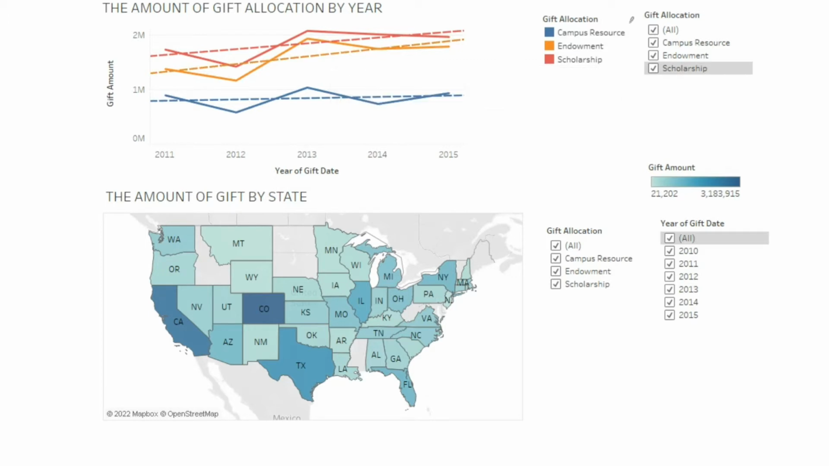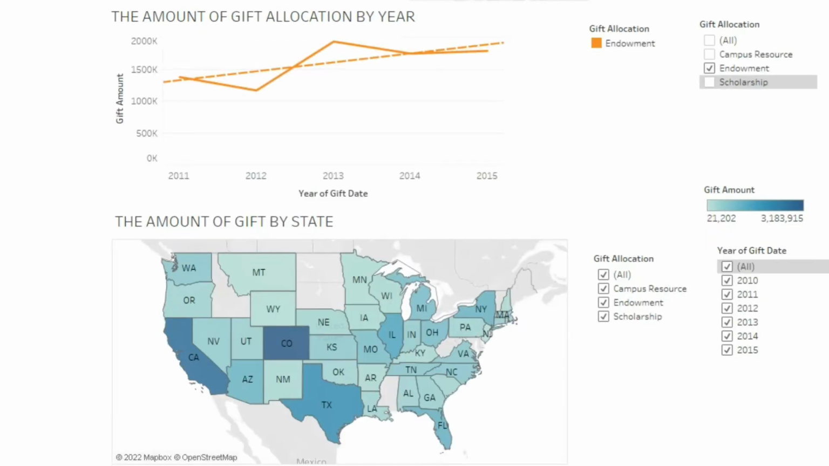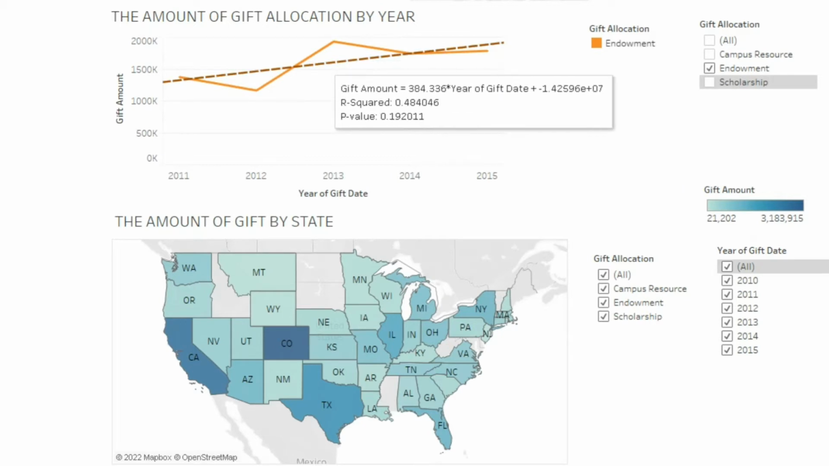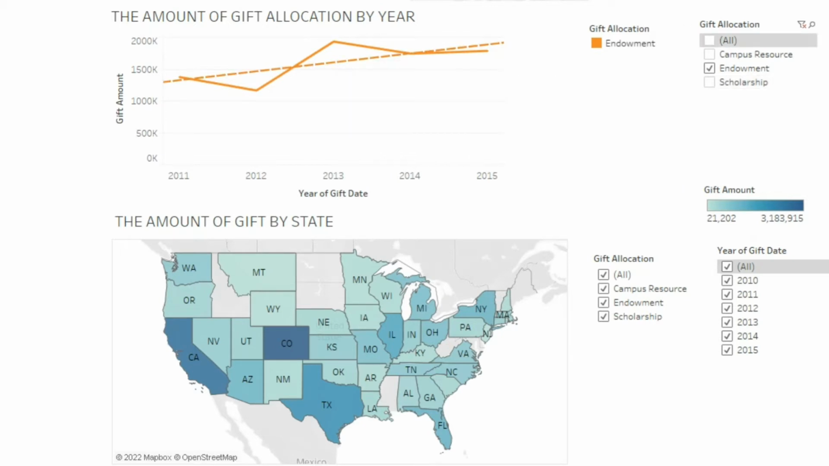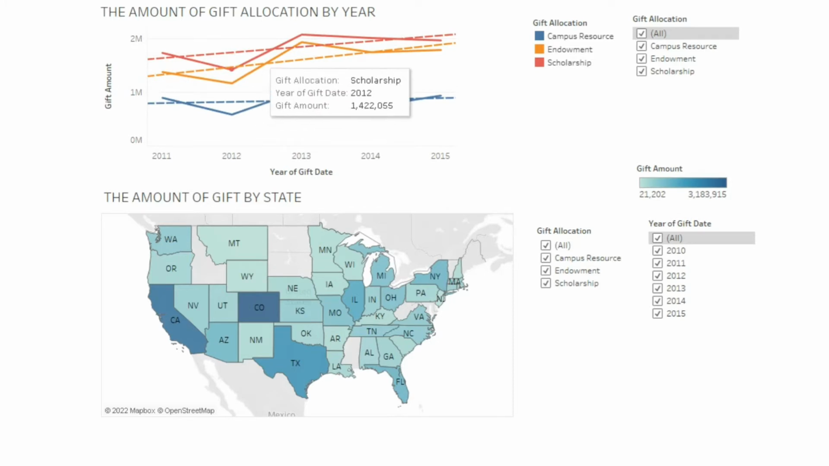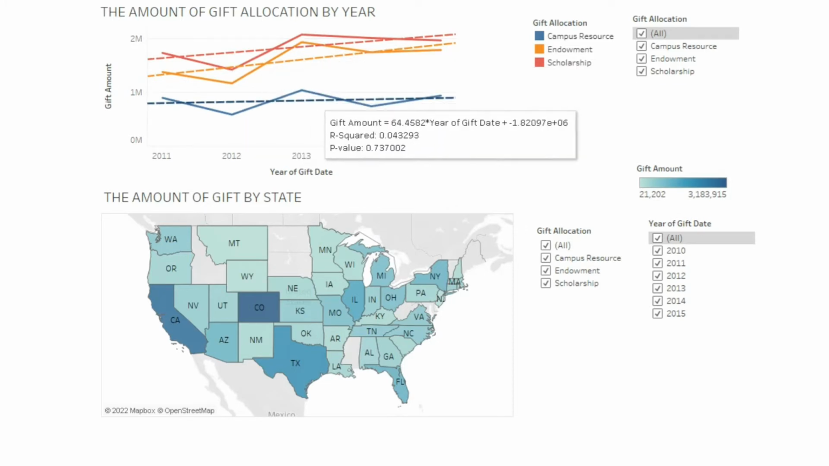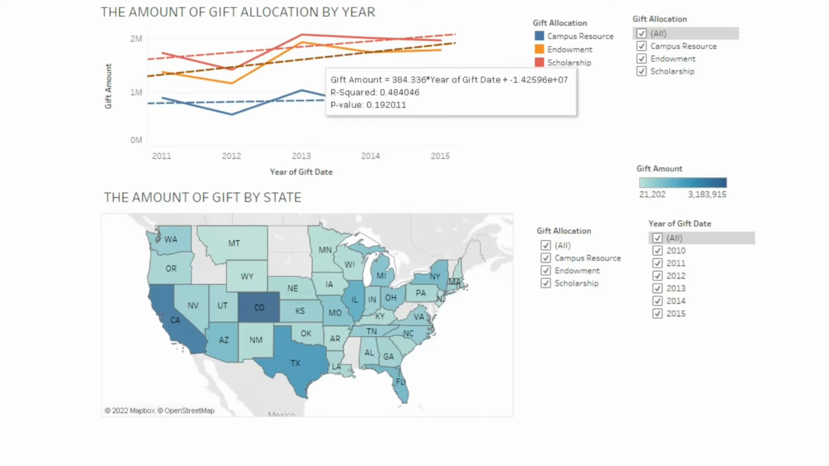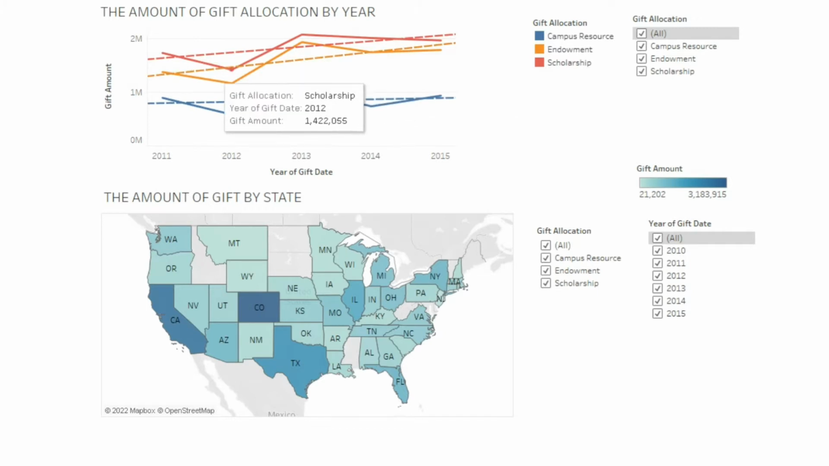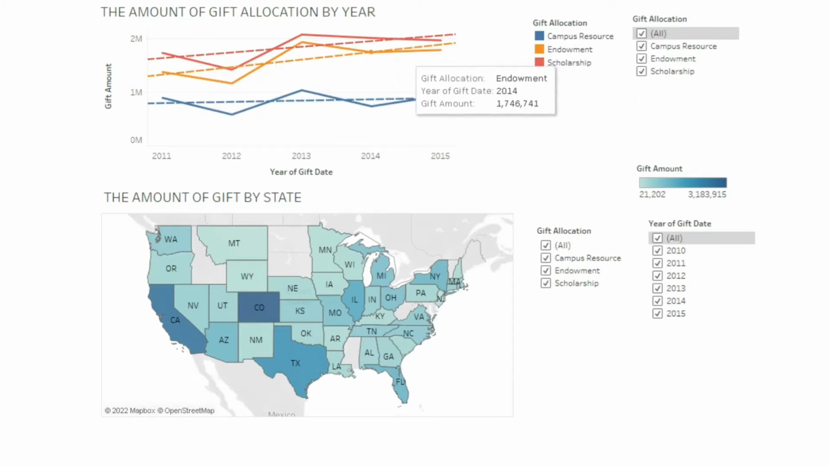And next, what is the gift allocation that has the best trend? The answer is endowment. We can see that the trend line of endowment has a greater slope than the others, and endowment has a greater R-square than the other categories. So, is there a pattern that comes up in each year? The answer is yes. You can see the amount of gift allocation goes up and down every year.